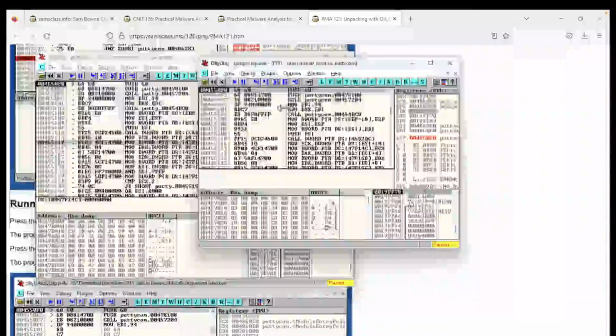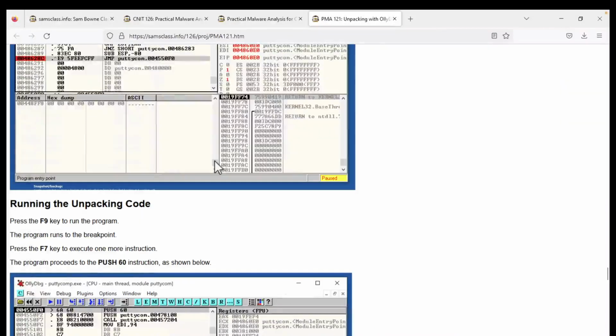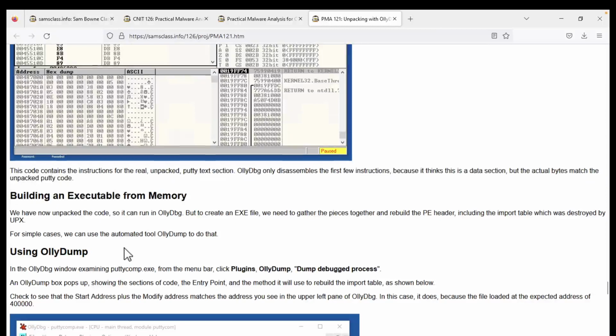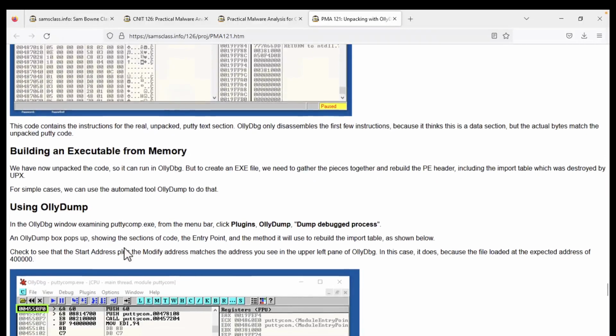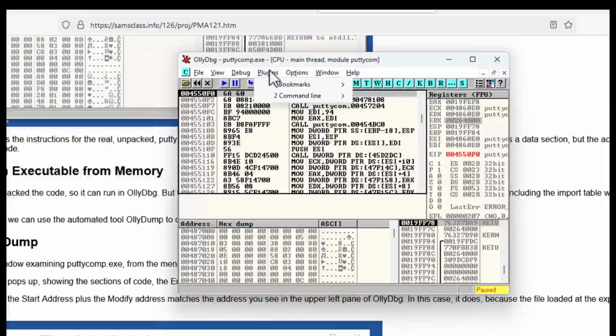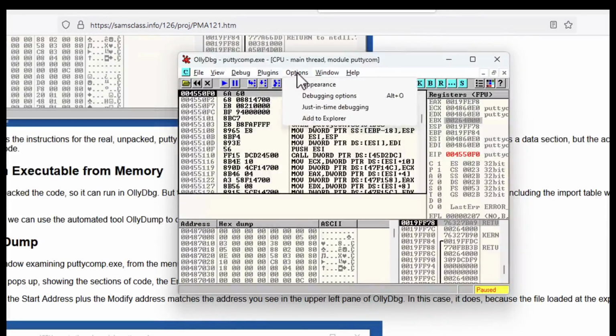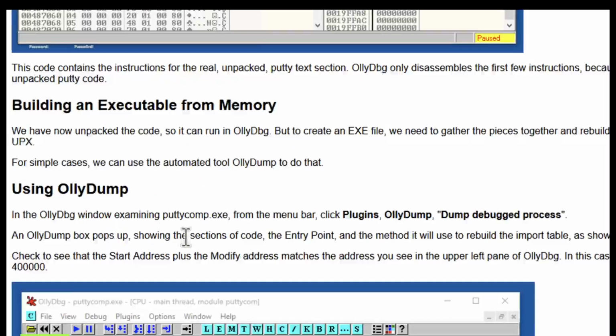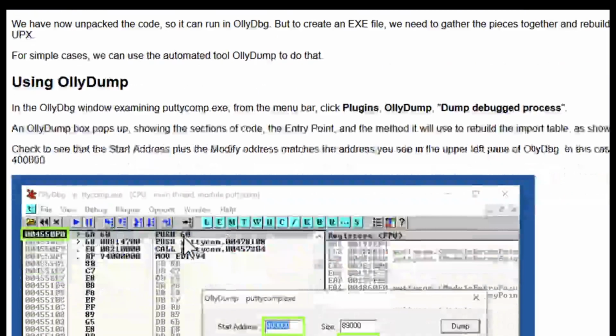So that's the purpose of this thing. And now that we've run the unpacking code, you can actually build an executable from memory. There's a plugin called OllyDump that will manually dump the unpacked code. You go to plugins, OllyDump, dump debugged process. It looks like I don't have OllyDump installed here, so I'll just talk about this rather than hunting for it. There are instructions up there on how to install OllyDump. You can dump the debugged process.